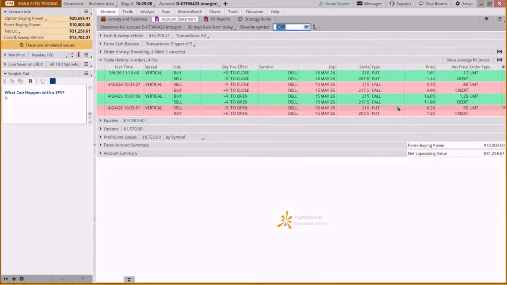Now, I'm not going to do the math on these, but we also had a short put vertical on Dell. And we're out of that short put vertical as well. We got in for 95, out for 17. And so we did 3 contracts. Our net gain on that one was $234.